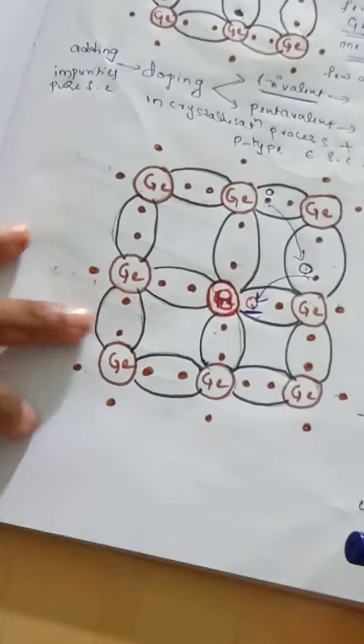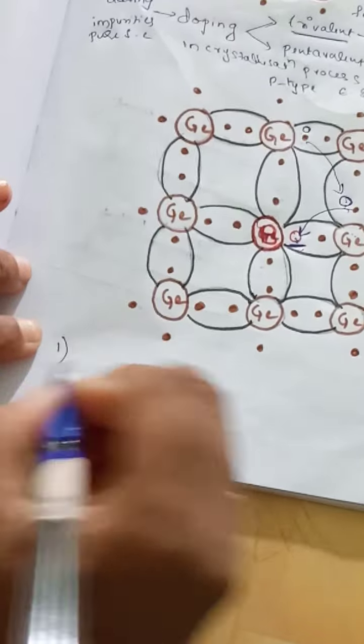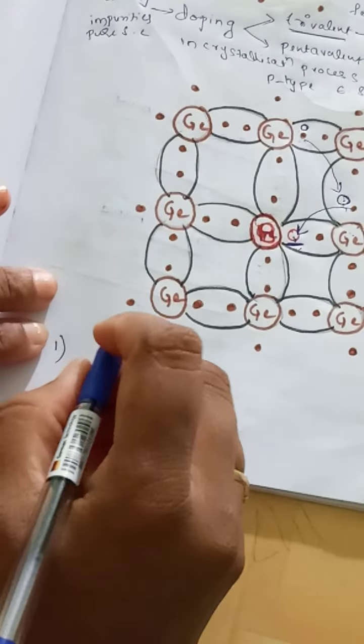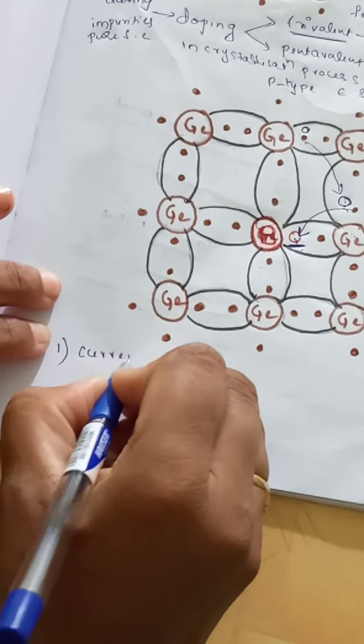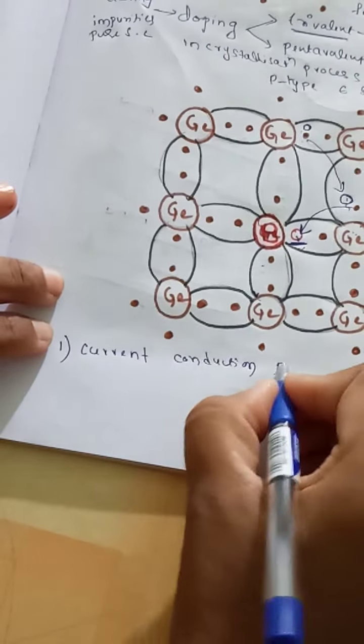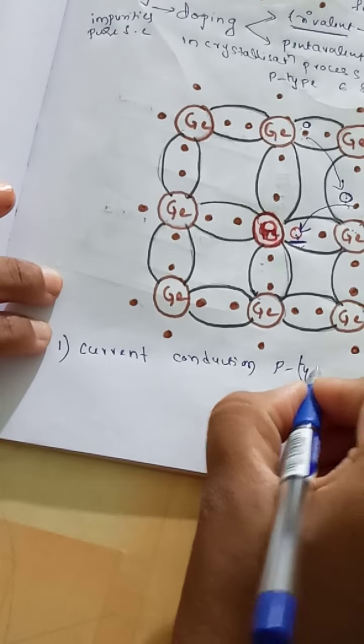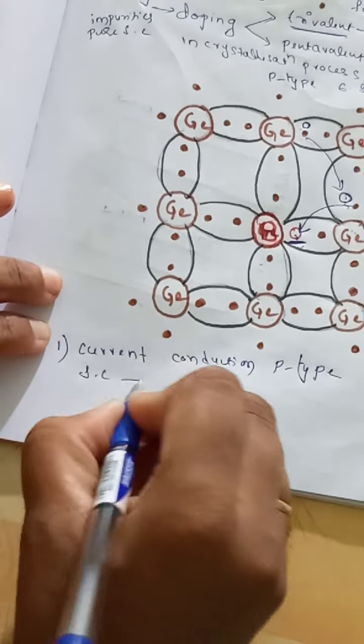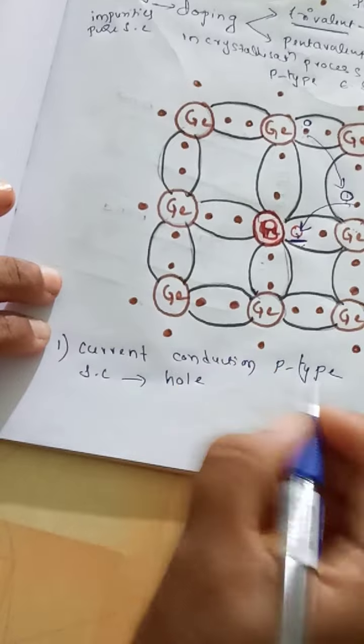So now the first point: current conduction in a p-type semiconductor is due to holes.